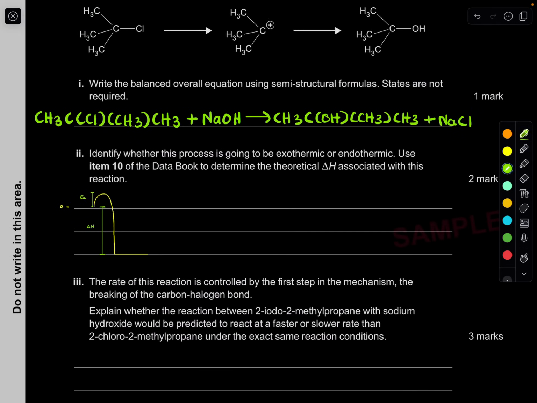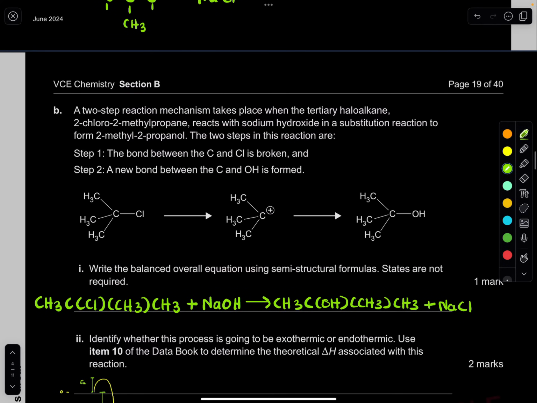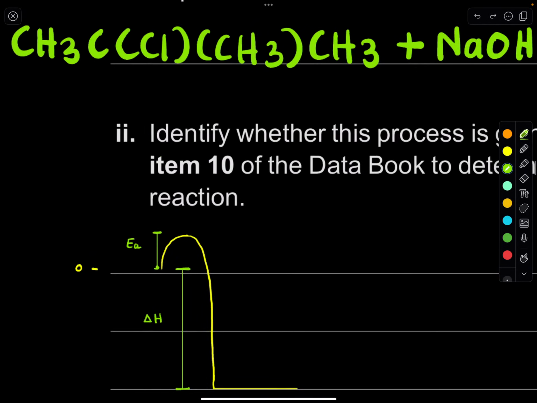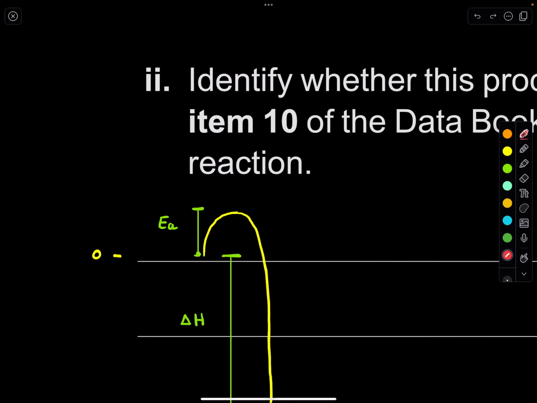Well, we know what's happening. So first of all, they've already told us the steps. The bond between the carbon and the chlorine is broken first. So this is breaking. Remember, when it goes from here to here, this is the breaking of bonds.